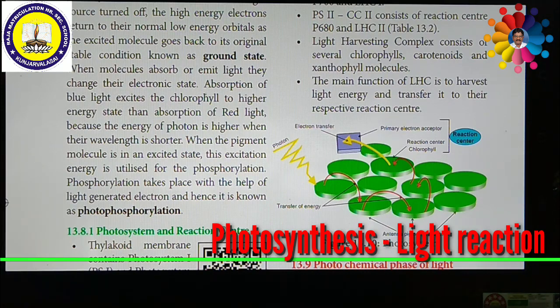Now we are going to see the photosystem. Look at this picture. These show various types of pigment molecules. The disc shaped green parts show the various photosystems.